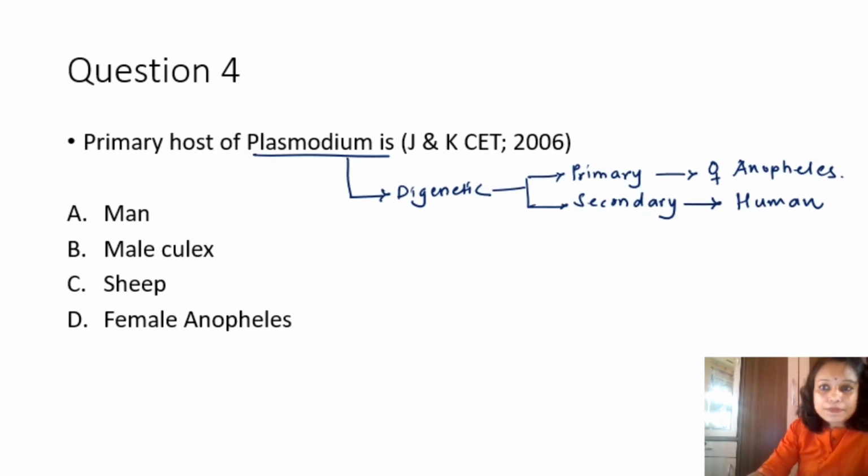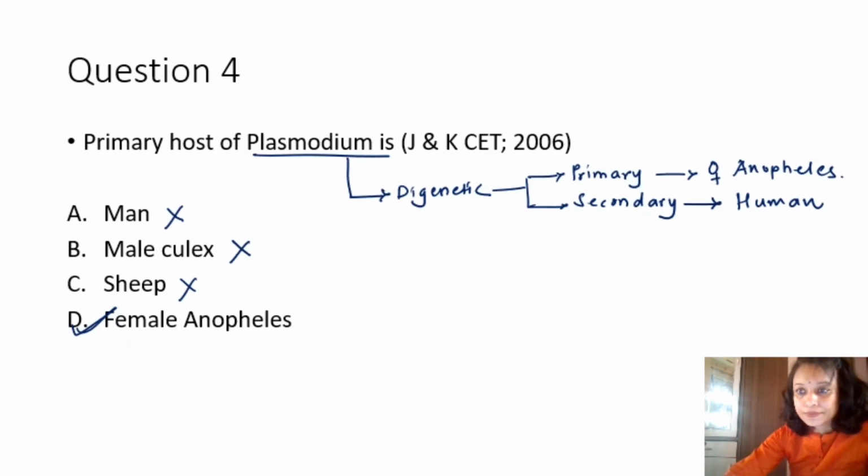So obviously the answer will be female Anopheles mosquito. Man cannot be the primary host because within man the Plasmodium completes its asexual life cycle. Male Culex cannot be the answer. Sheep cannot be the answer. So the correct option will be female Anopheles mosquito. Let's see the last question of this series.